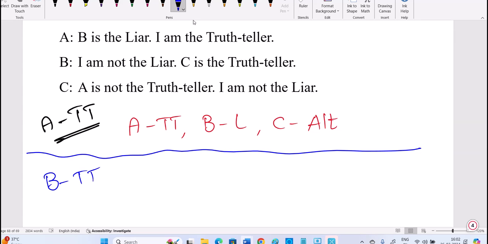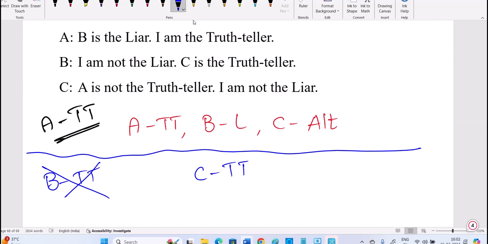If I assume a character for B as a hero, but when I'm checking, he is not behaving like a hero, there is a problem, right? So that character changes. We'll go for character C. Now we'll assume C as a hero. What is C saying? C being a hero means he should say the truth. First statement, A is not the truth teller. I'm assuming C is a truth teller.